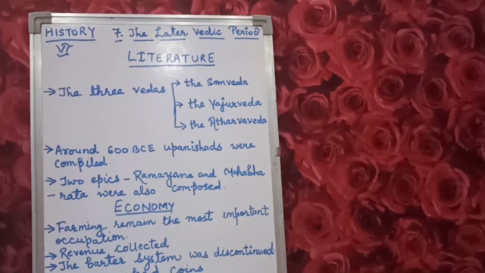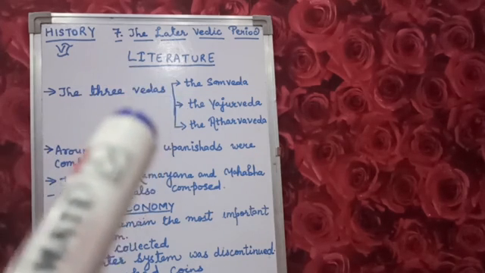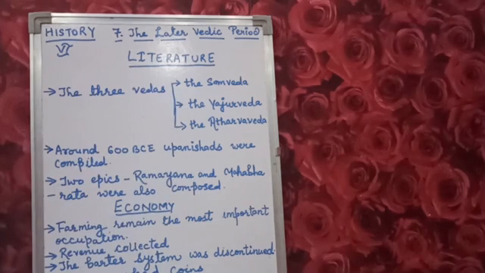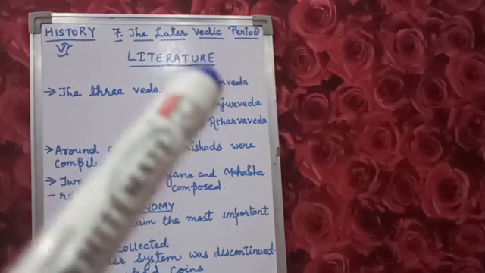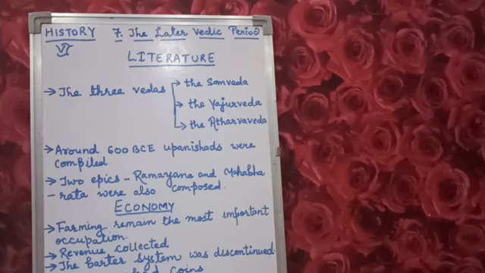So the three Vedas. During the later Vedic period, the three Vedas were composed: the Samveda, the Yajurveda and the Atharvaveda. The Samveda is a collection of verses of the Rig Veda set to music.